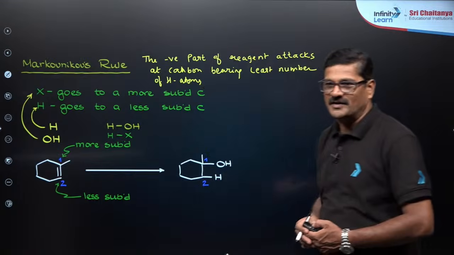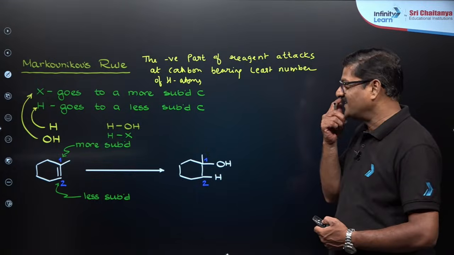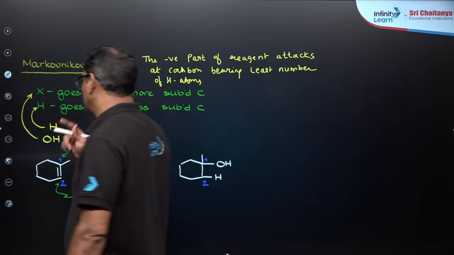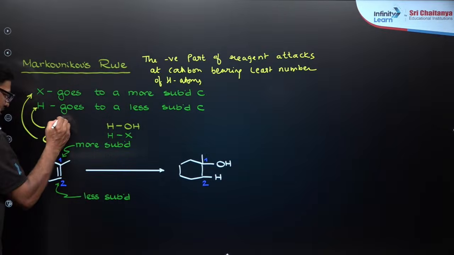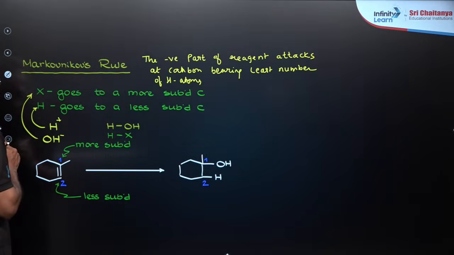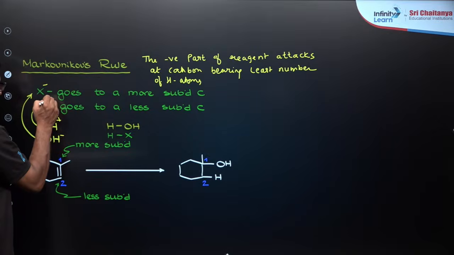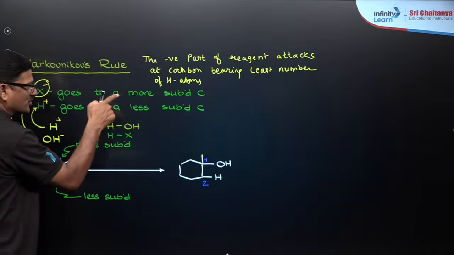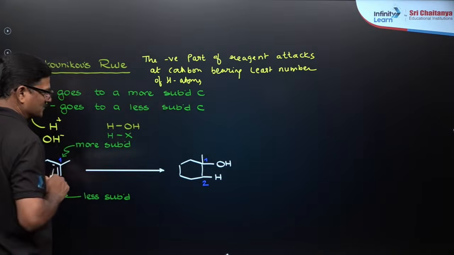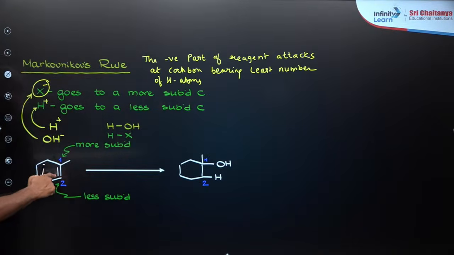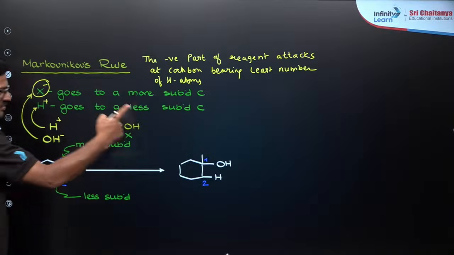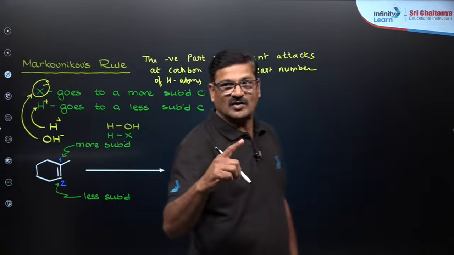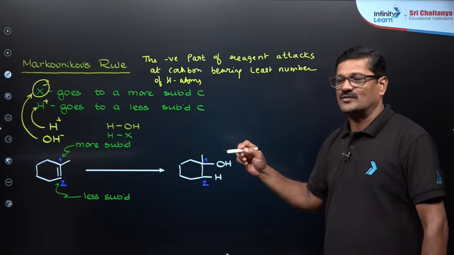If somebody asks you the definition, you follow this definition. You can see X and H, H plus and OH minus, X minus and H plus. The negative part of the reagent goes to the more substituted carbon of the carbon-carbon double bond, so that OH should be there. So this is what is called Markovnikov's rule.